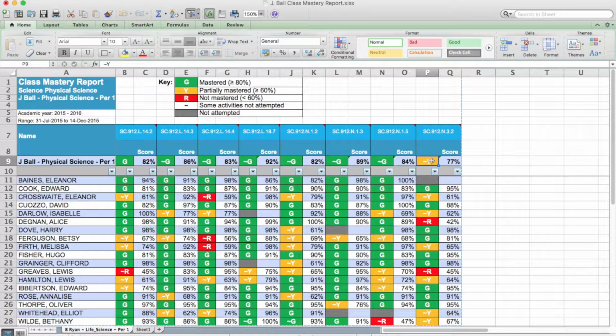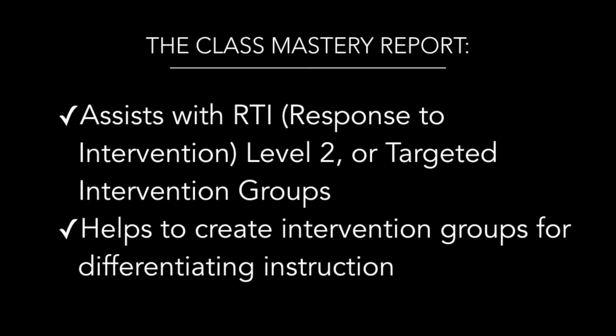Now I'm going to enter into teacher talk so we can talk about what to do with this data now that we understand the class mastery report. The class mastery report is well suited for assisting with RTI or response to intervention level 2 or targeted intervention groups. We can create intervention groups to allow us to differentiate instruction for our students, especially those who are not showing standards mastery.